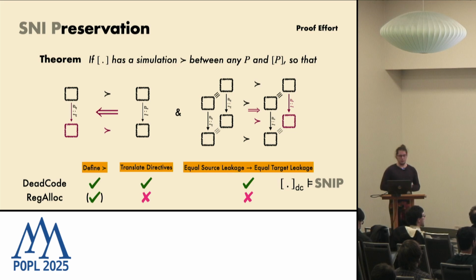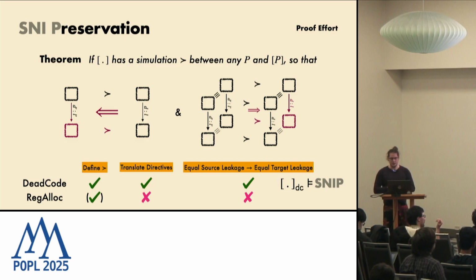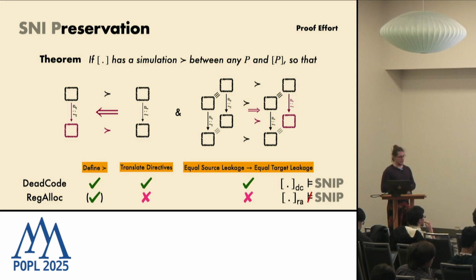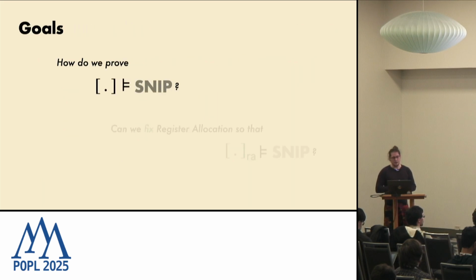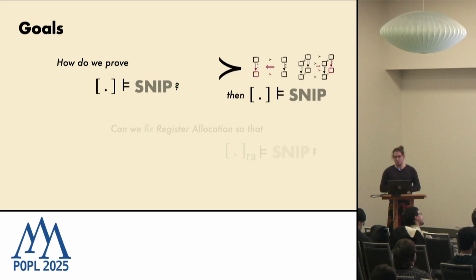All right, so in our paper, we applied this method to dead code elimination in order to prove that it is SNIP, and then we tried to do it for register allocation. However, already the first step failed, and that's not surprising because we have seen earlier that register allocation as such does not satisfy SNIP. All right, so this answers our first question. Yes, we can prove this with a simulation relation that satisfies the cube.